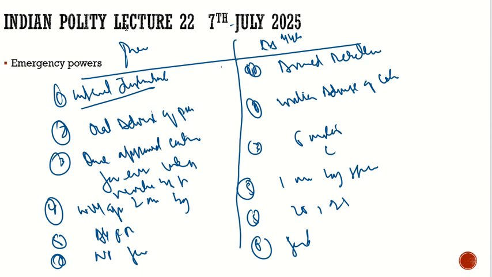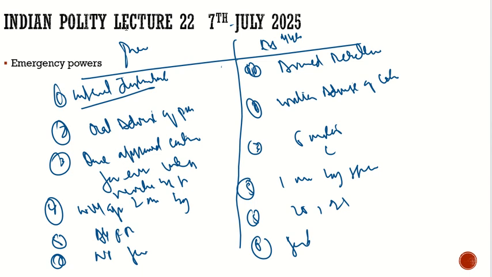Then we saw the impact on the legislature. For example, with respect to the state legislature or the Lok Sabha, if there is a national emergency, then it will not be dissolved. It will continue for the next year. Once the emergency is revoked, within 6 months they will be dissolved, and then elections would be held. And we also saw the lawmaking powers of the legislature: earlier we used to have the union list, the state list and the concurrent list. Now we have only two lists, the union list and the concurrent list.